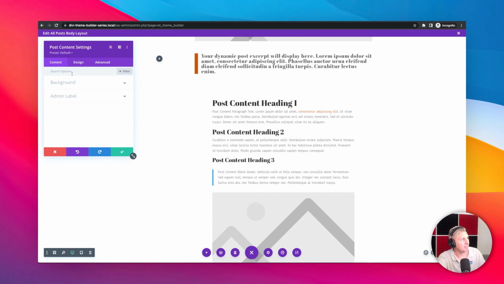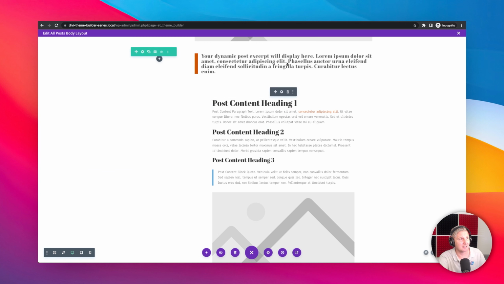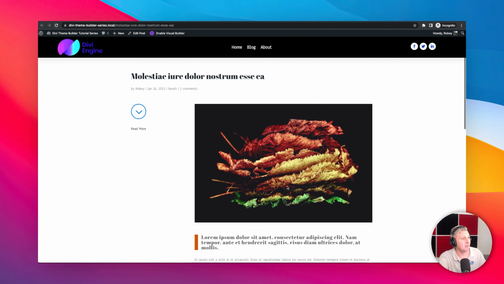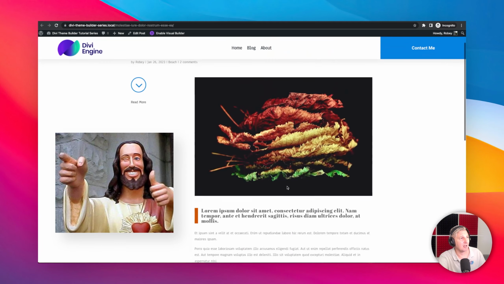We can go in and you can change the font size. You can do all sorts of interesting things like just normal design stuff. We don't need to do that. I'm just going to go ahead and save this. And then we'll go view our front page yet again. And now you can see we're starting to make a lot of progress.